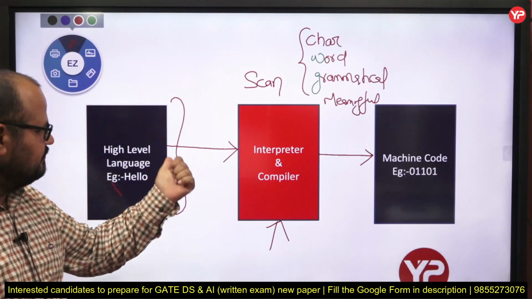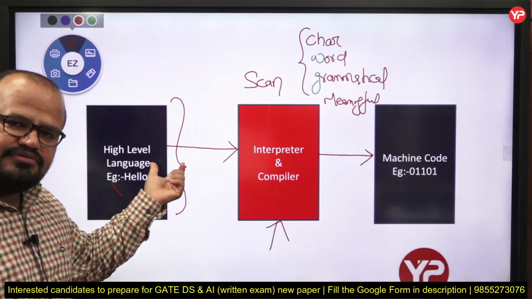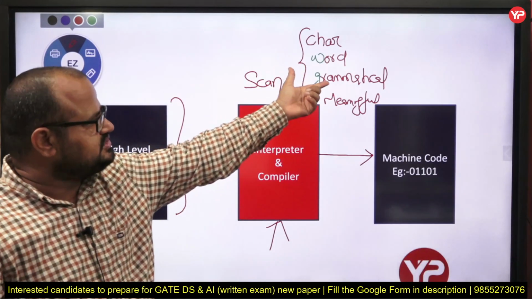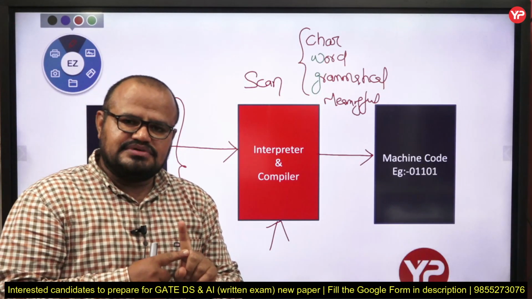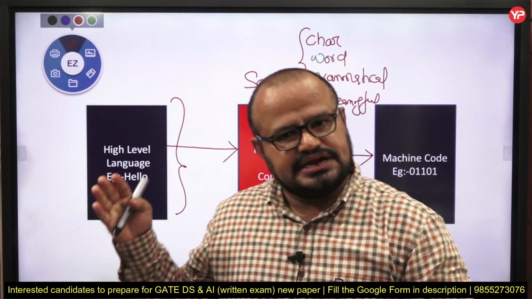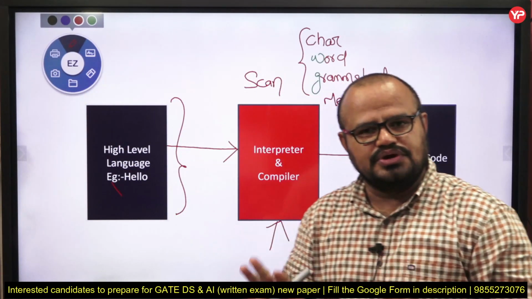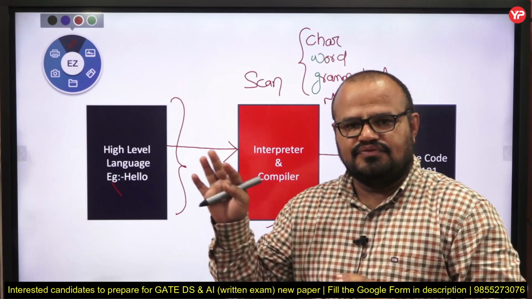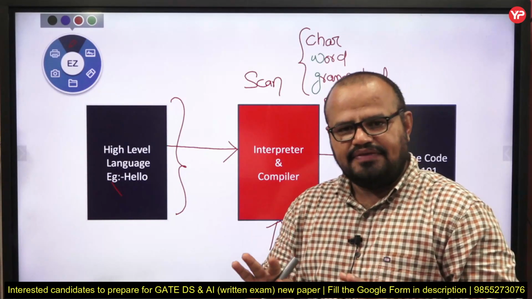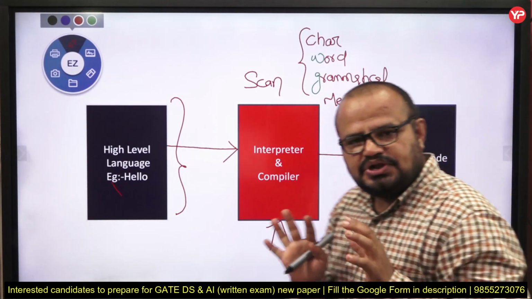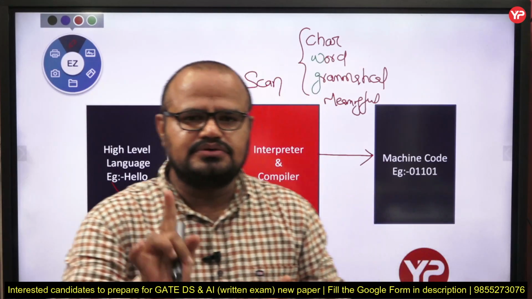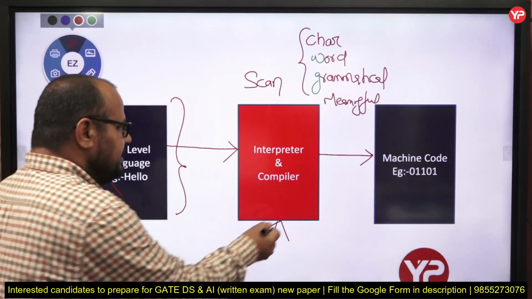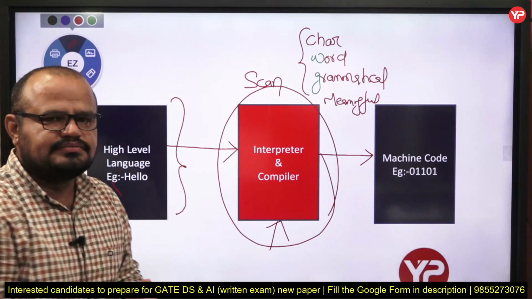It helps to convert our high level language program into machine language, as well as it also checks the words we are using, whether they are permittable in that language, are we using only those words, do we follow the syntax of that language, do we follow the semantics of that language. Yes, then it converts that particular code into the form of zeros and ones. Fine, my dear students. So that is the task of interpreter and compiler.